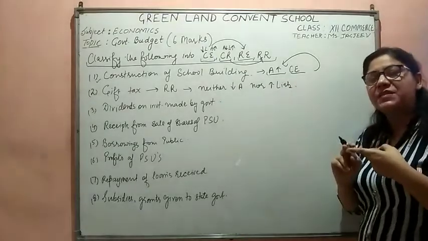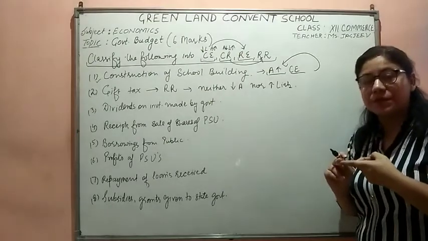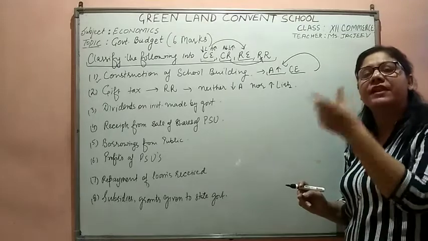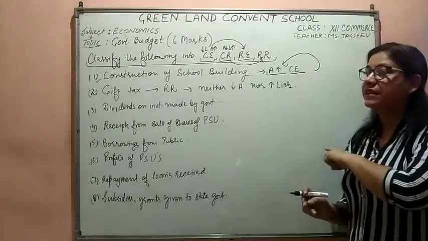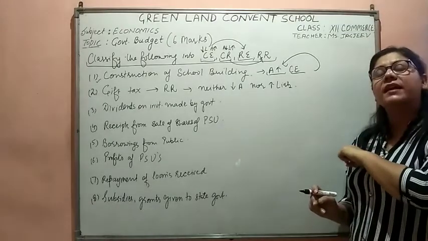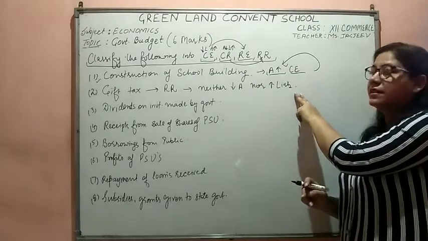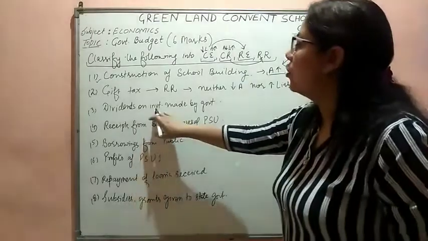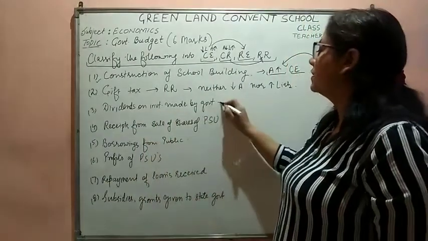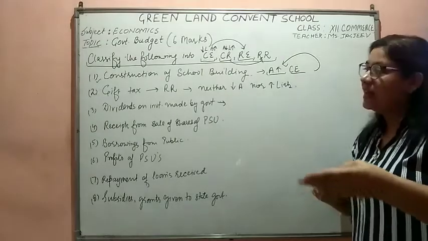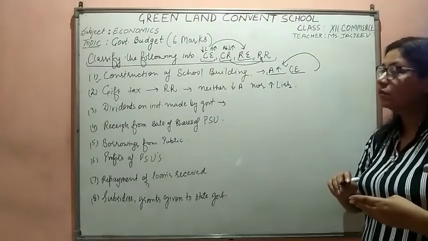Whenever there is a capital expenditure or capital receipt, you have to specify whether the effect is on liabilities or the effect is on assets. But when it is revenue receipts or revenue expenditure, then you have to give both the reasons. Like dividends on investment made by the government. Government has made certain investments, purchased securities, and it is getting dividends on those investments.